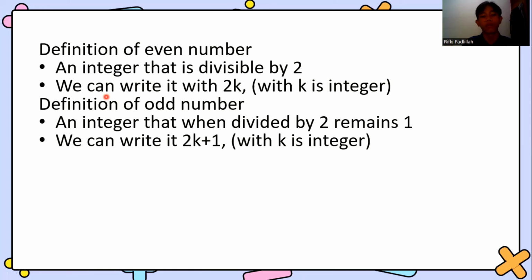An odd number is an integer that when divided by 2 remains 1, and we can write it as 2k plus 1 with k an integer. And so we usually write an even number as 2k and an odd number as 2k plus 1.